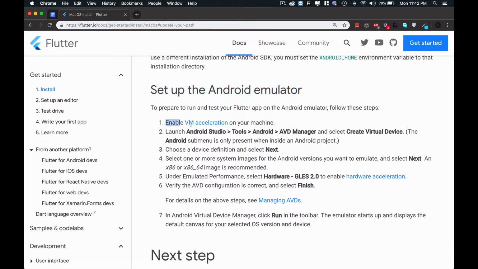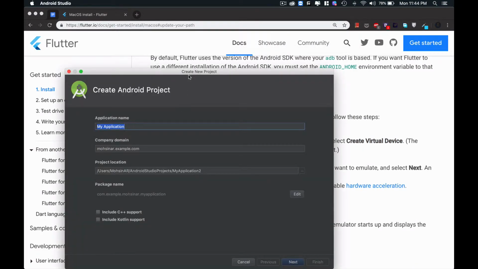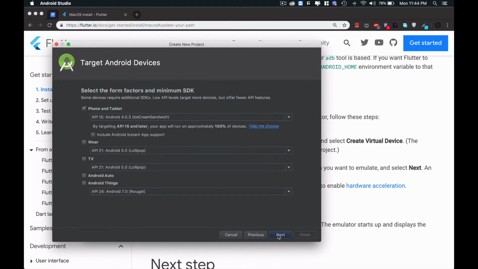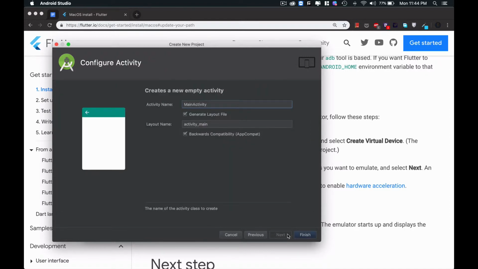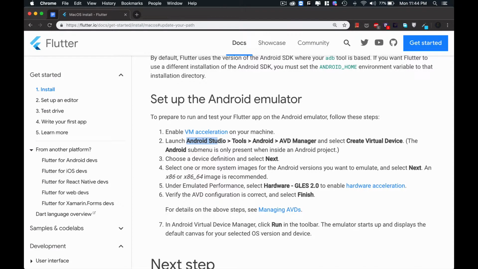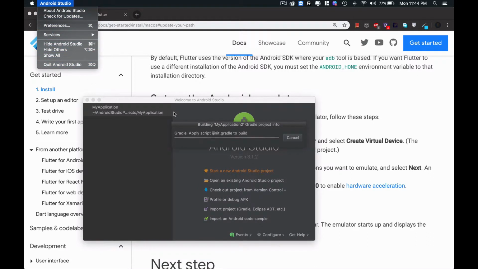To prepare, run and test your app, enable VM acceleration on your machine, launch this, and create an emulator. Now I will tell you from where you can launch. First you need to open this one. I'm just opening Android Studio so that I can go to the Android Studio Tools, AVD Manager. Let Android Studio open first.